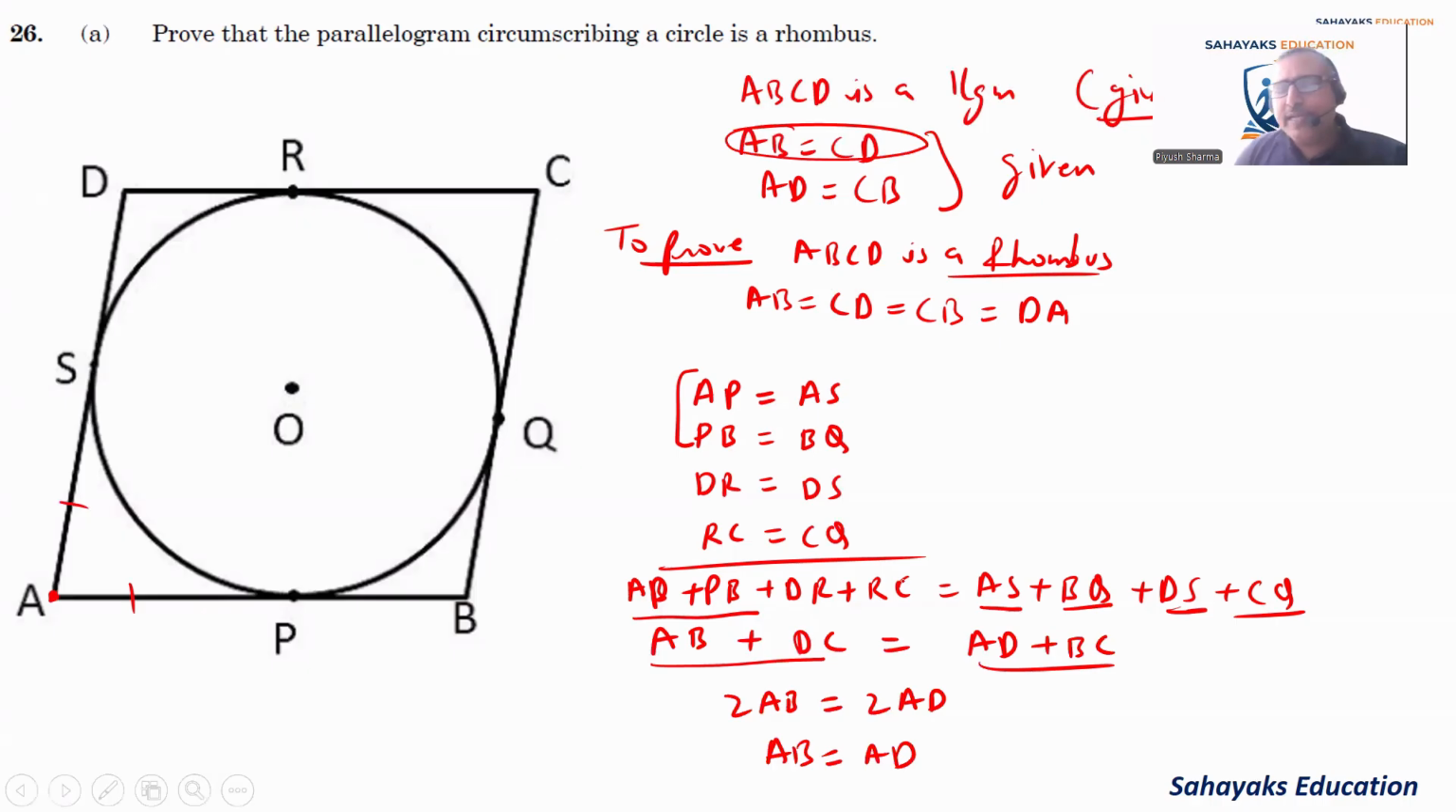So opposite sides were already equal. Now it gives adjacent sides are also equal. That means all 4 sides are equal. That implies that all 4 sides of parallelogram are equal. Okay, that implies it's a rhombus.